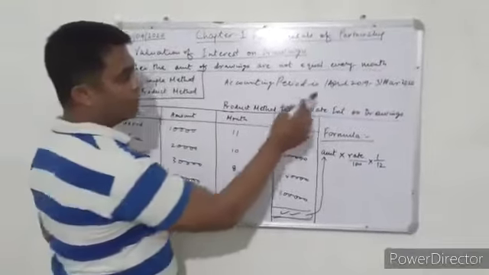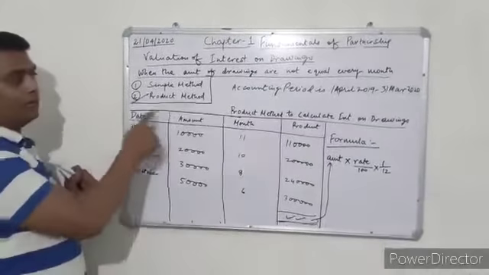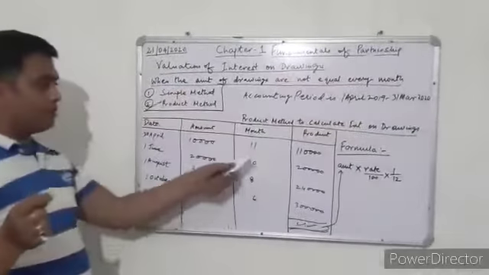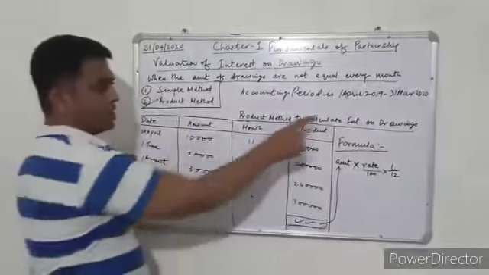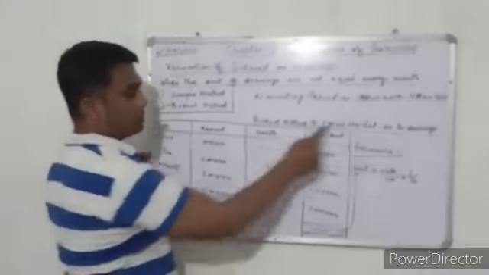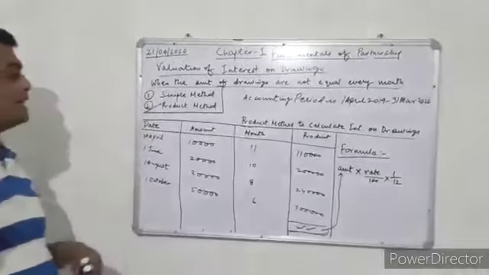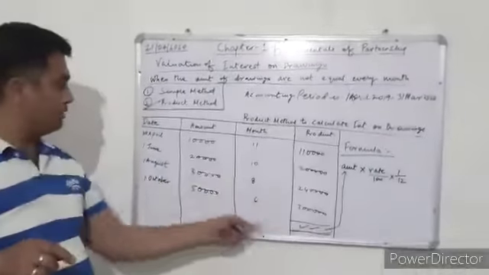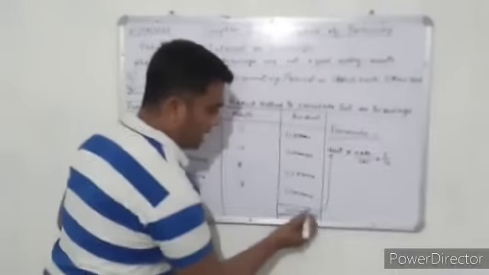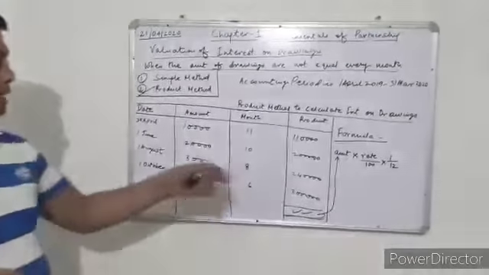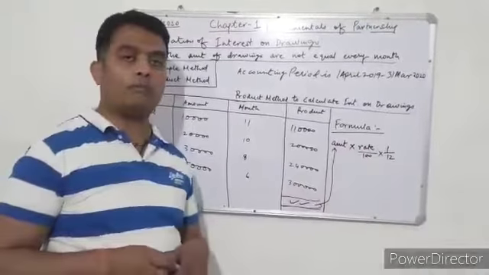Then the accounting period is from 1st April to 31st March 2020. We will calculate from 30th April till 31st March, that comes to 11 months. Then from 1st June till 31st March, 10 months, then 1st August till 31st March, 8 months, then 1st October till 31st March, 6 months. Then we will multiply these figures, because of which it is called the product method. We will take the product of each date and each amount, then total these amounts, and then with the help of this formula we will calculate the interest on drawings. The formula is amount into rate upon 100 into 1 by 12.